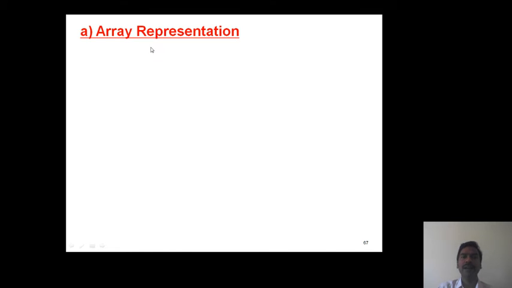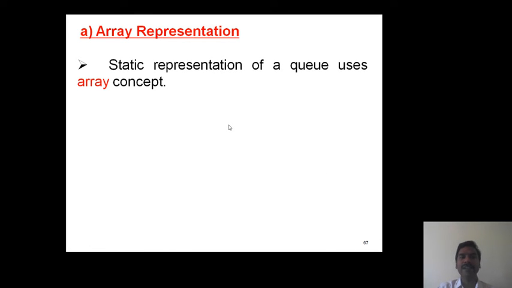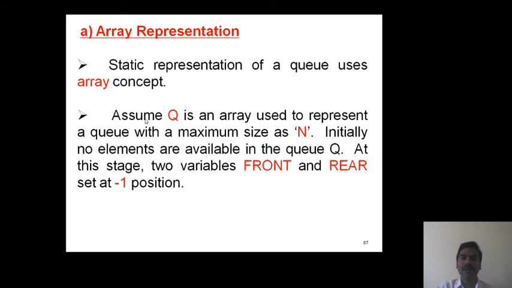Here the first one, array representation. Static representation of a queue uses the array concept. Assume queue is an array used to represent a queue with a maximum size of n. Since the concept is an array, we must specify the size of the array at the time of its declaration.